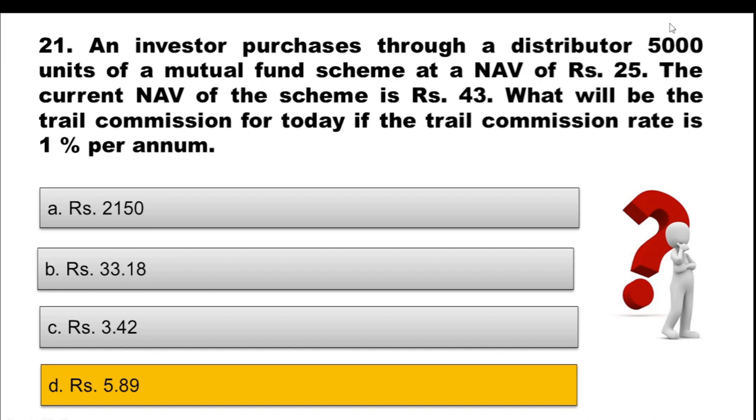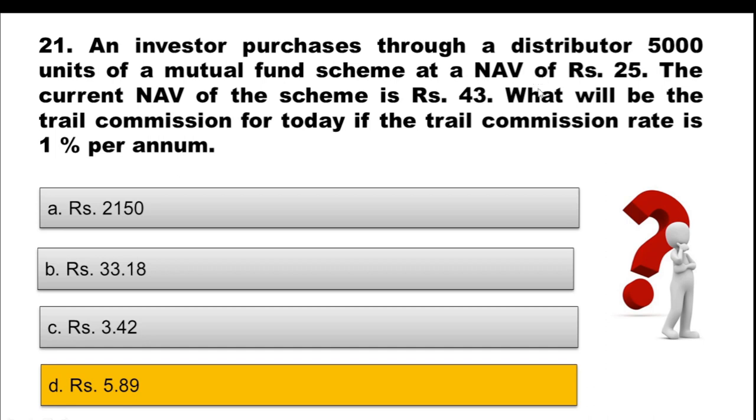How many units are there? Units of the mutual fund purchased is 5,000. So what is the current value? 43 into 5,000, which will be equal to 2,15,000.